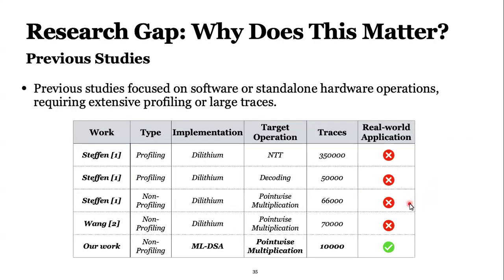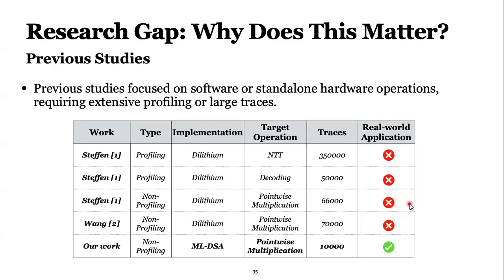And I want to discuss and compare our work with the previous works. There were two papers about this ML-DSA attack. They attacked the Dilithium implementation, but NIST renamed Dilithium as ML-DSA and changed a couple of things. Their study wasn't considering ML-DSA. They used one of the Dilithium implementations, one of the researchers.